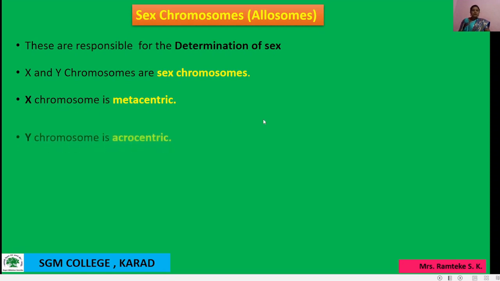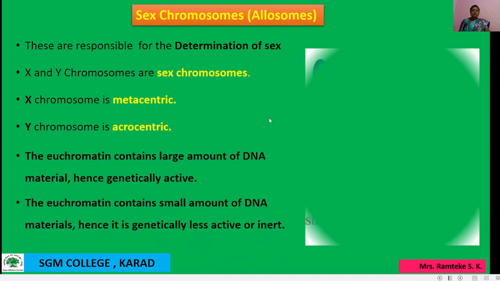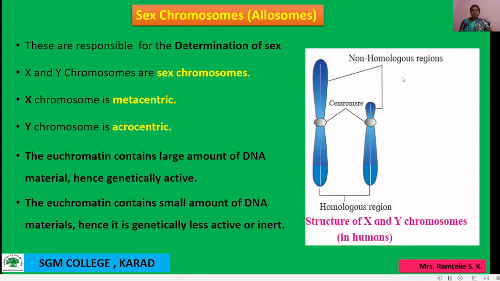See here in this structure: this is the Y chromosome, and this is the X chromosome. So the X chromosome is longer than the Y chromosome.